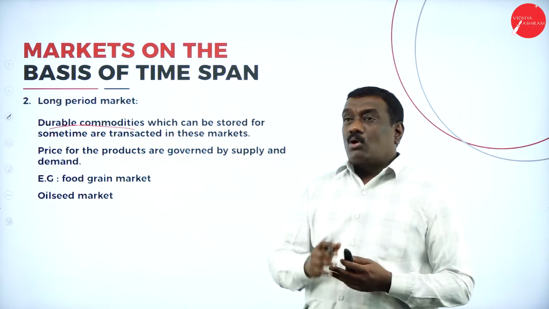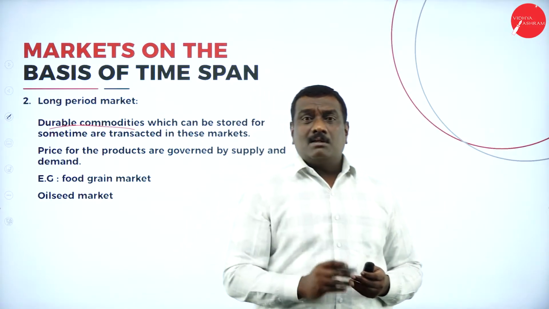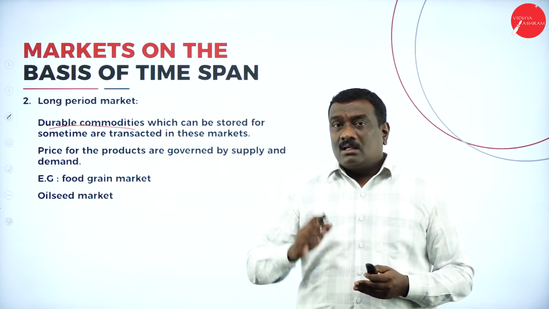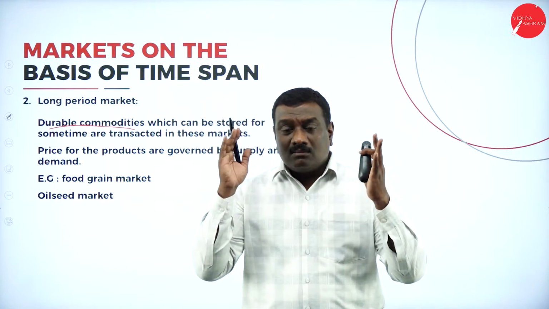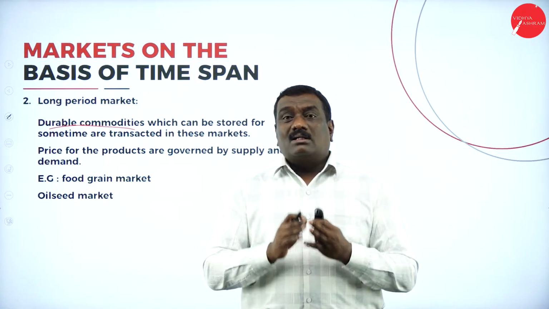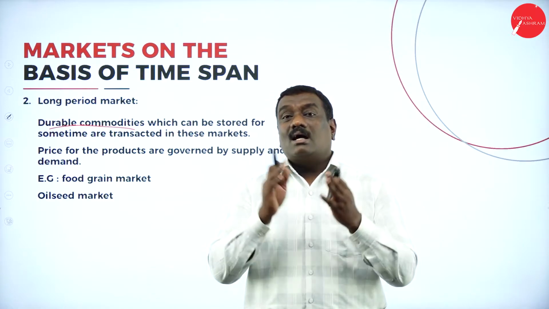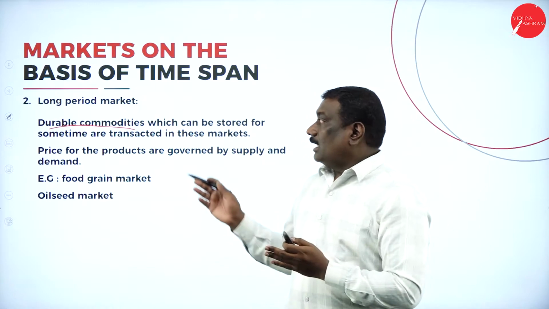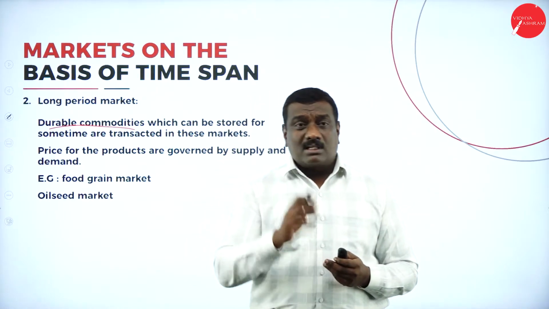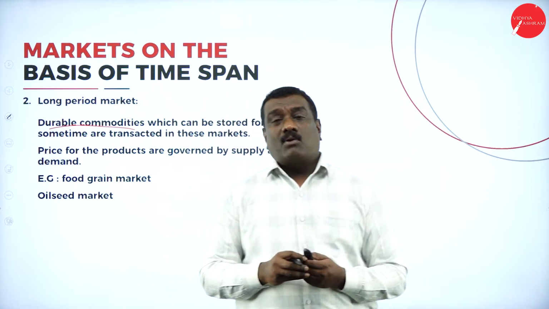Now the price of the products, it has been governed according to the supply and demand. That means because it is a long period market and the transaction of the goods and commodities are in a larger scale, as well as it is for a longer period of time, the price of that particular product depends upon the demand and supply of that particular product.